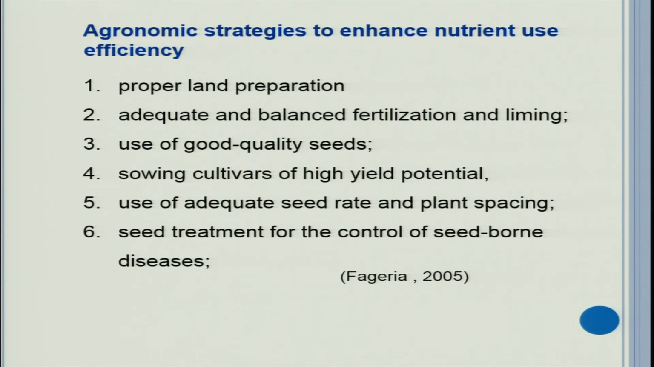Sowing cultivars of high yield potential, as I told you, we should choose high yielding cultivars. Use of adequate seed and plant spacing, this is the key. Optimum population and optimum seed rate will give you maximum nutrient use efficiency. Seed treatment for the control of seed-borne diseases is also important.